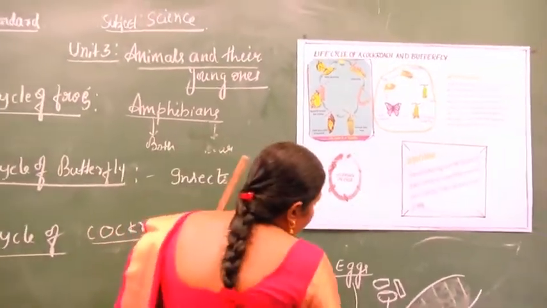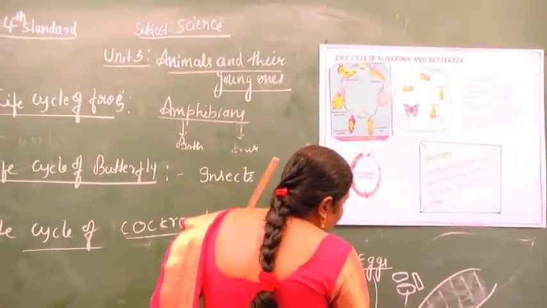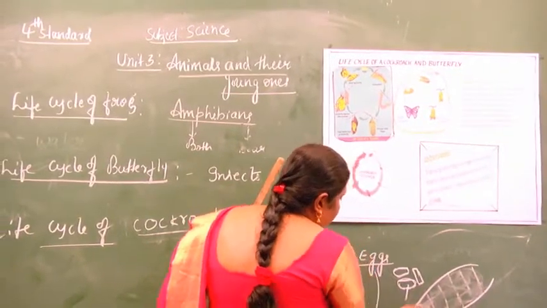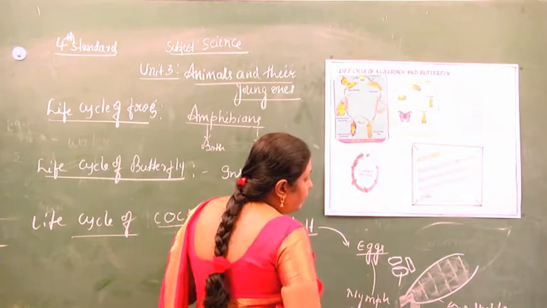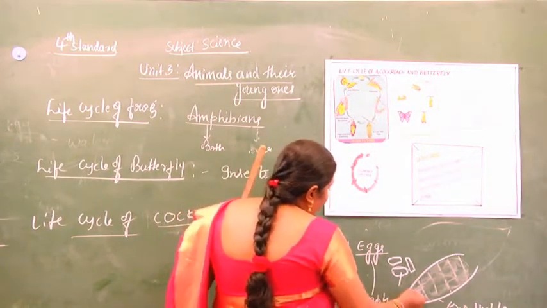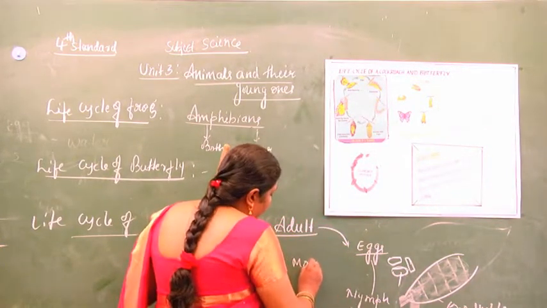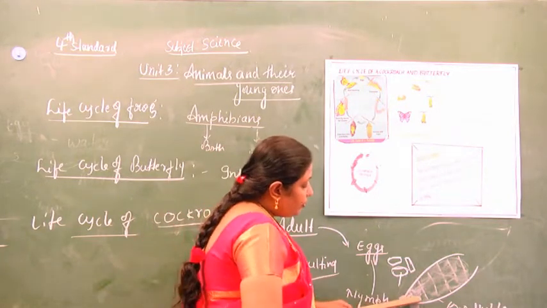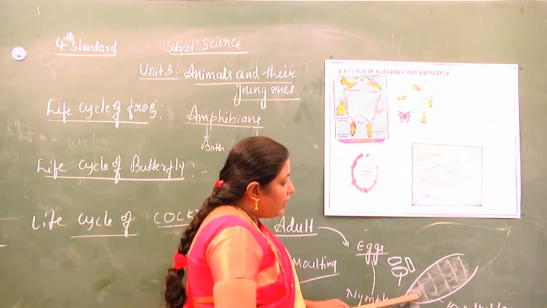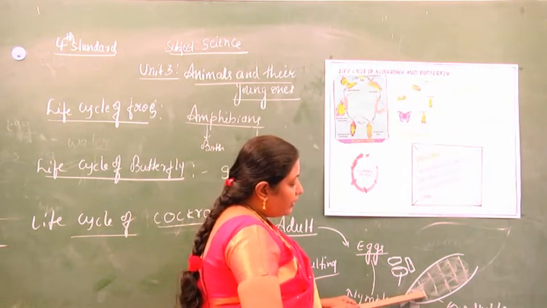Every time they lose the exoskeleton plates part by part, and there will be development of a new one. That period is called molting. They lose the plates, and a new one develops in that place.